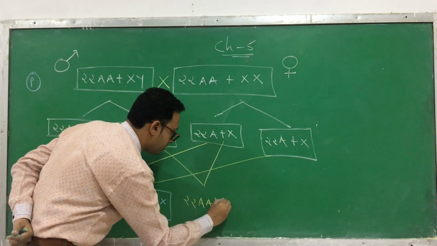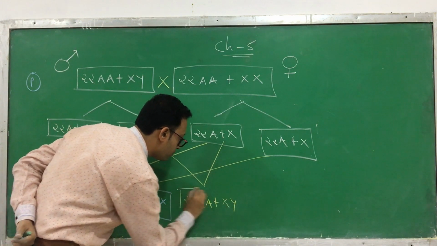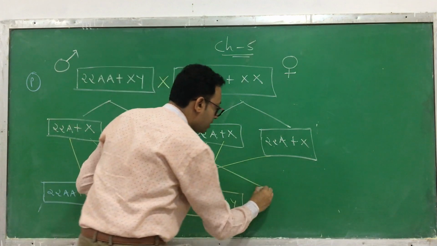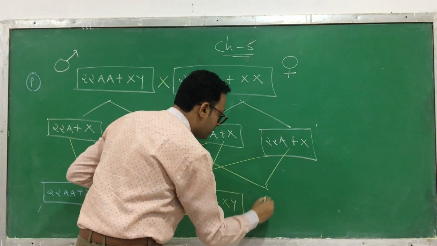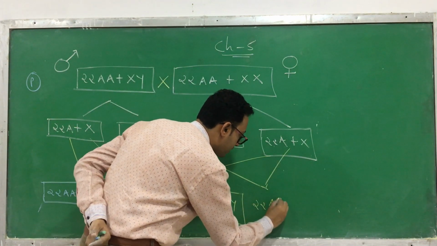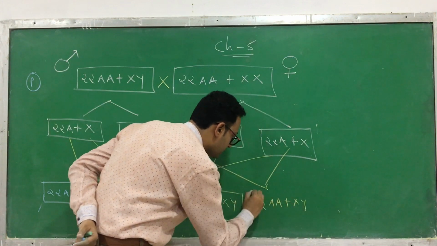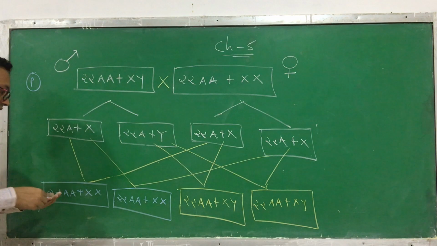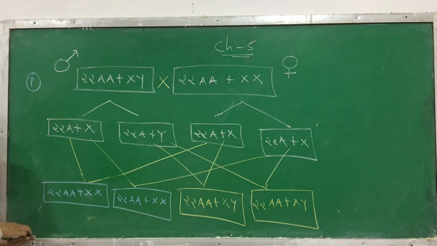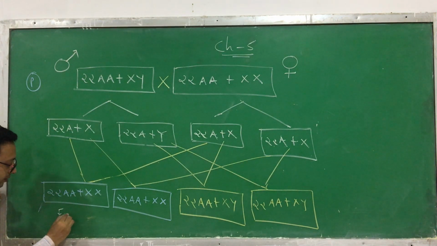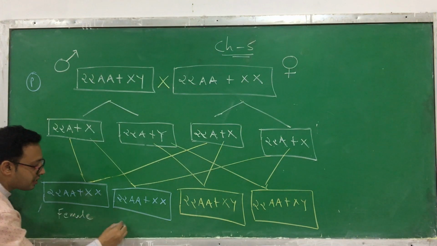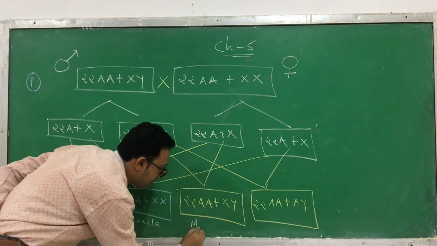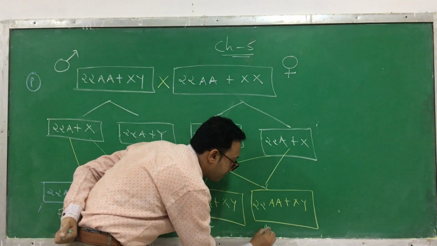22AA plus XY. 22AA plus XY. Now take this and this one. Okay. So now it is 22AA plus XY. This is another one. Okay. So now see whether it's a male or female. See here it's a female. This is again a female. This one is a male. And this one is a male.